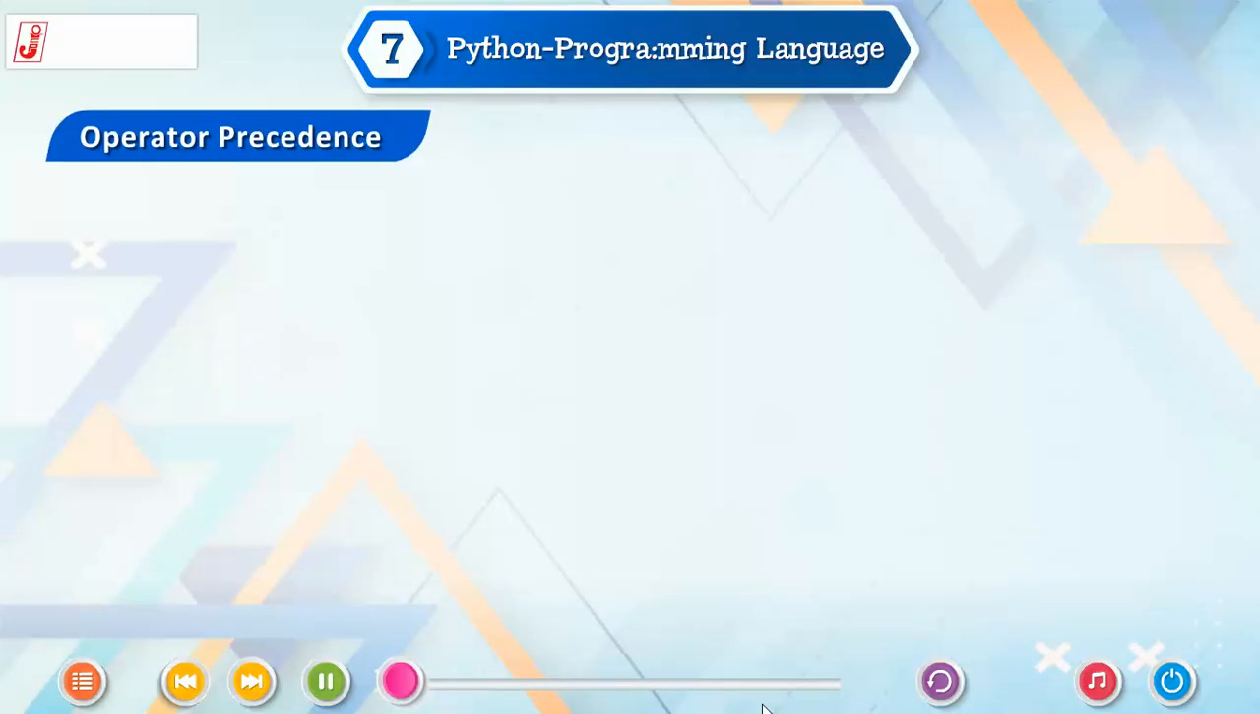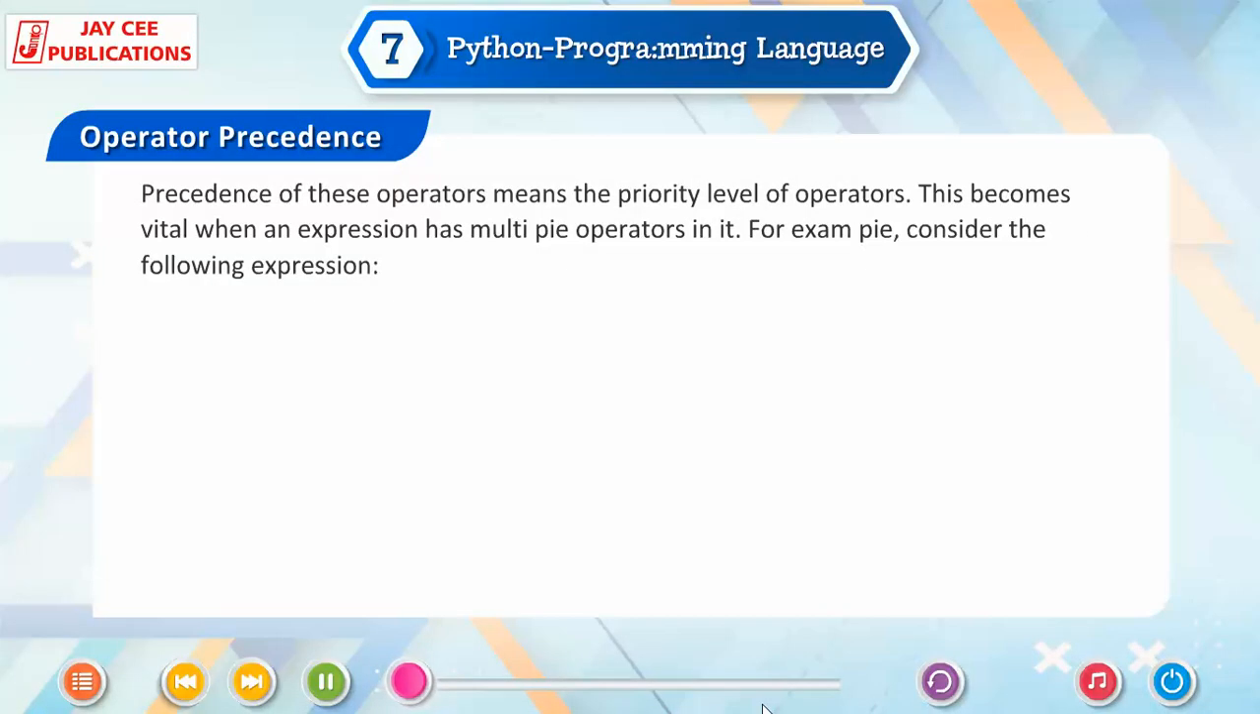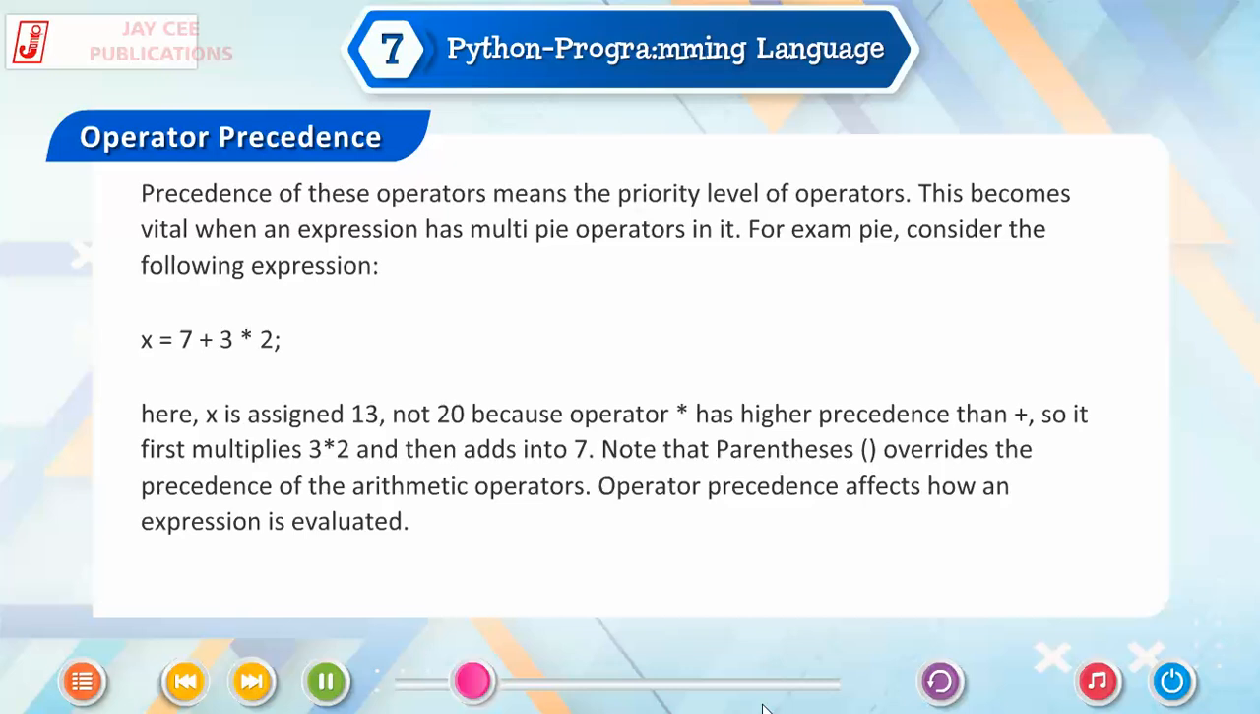Operator precedence. Precedence of operators means the priority level of operators. This becomes vital when an expression has multiple operators in it. For example, consider the following expression. x is equal to 7 plus 3 multiplied 2. Here, x is assigned 13, not 20, because multiplication has higher precedence than addition. So, it first multiplies 3 times 2 and then adds it to 7.